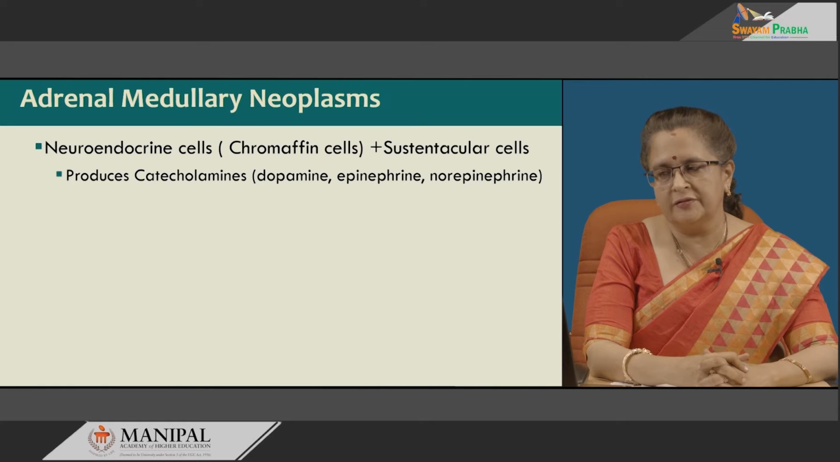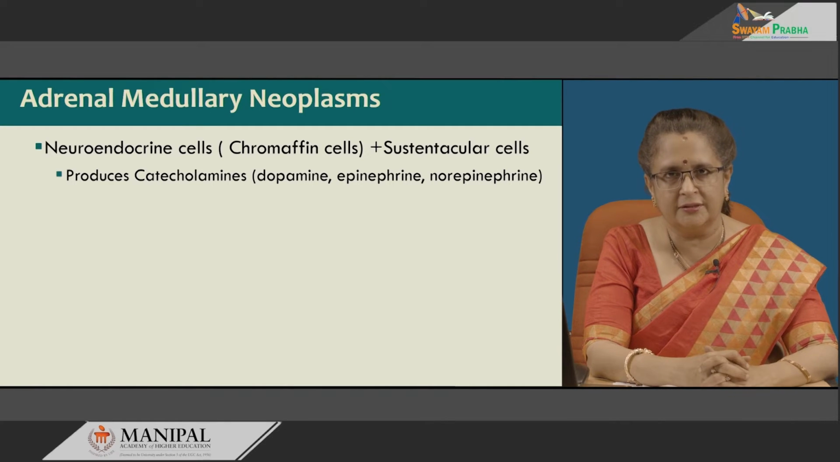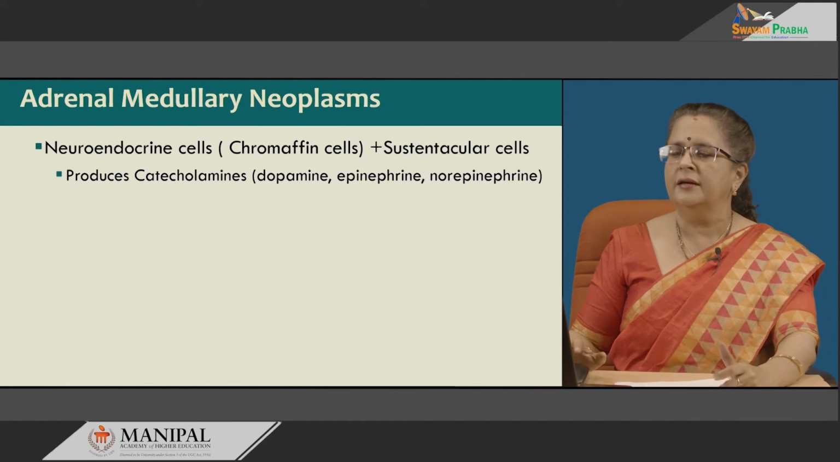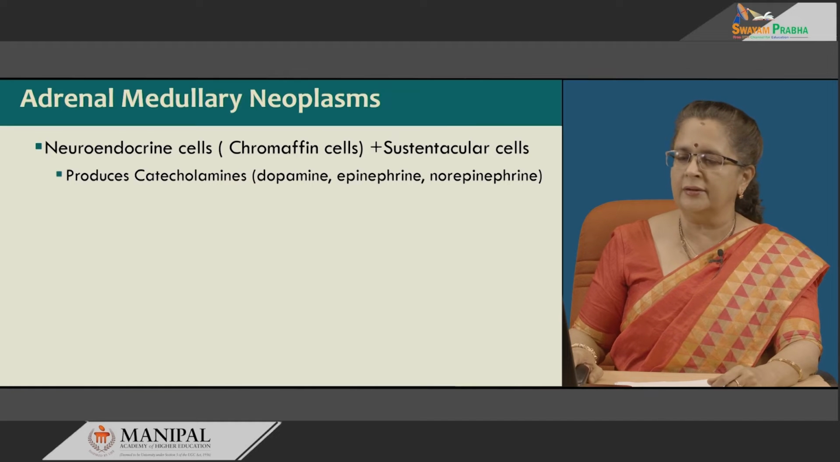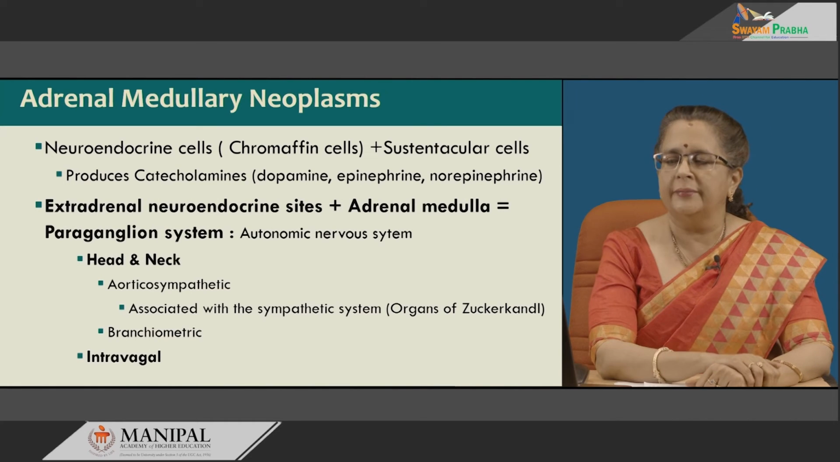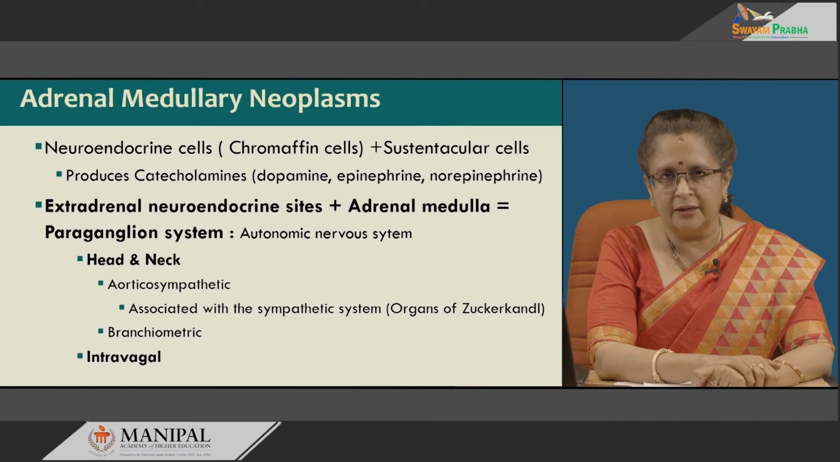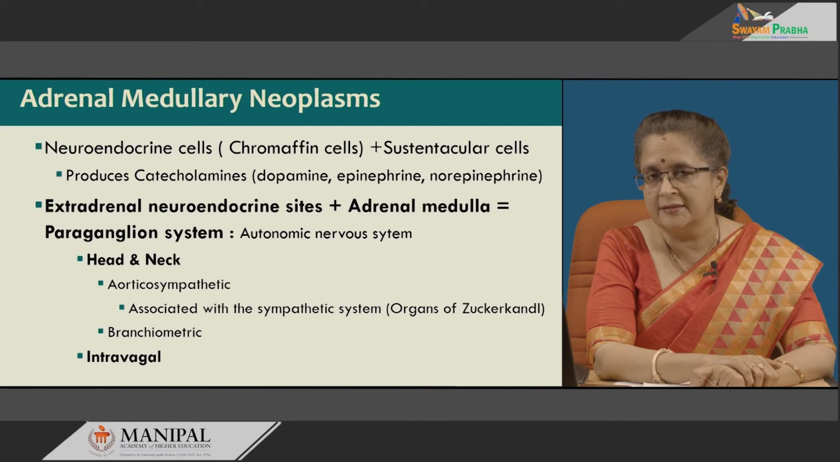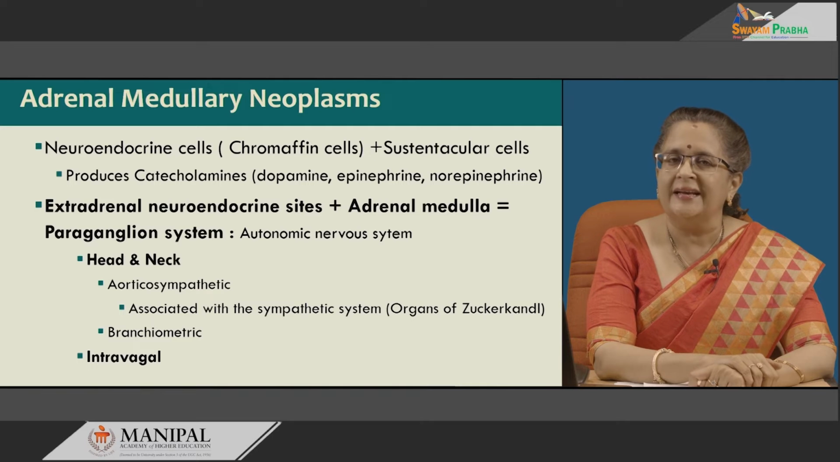So, this is composed of neuroendocrine cells, also known as chromaffin cells, and the surrounding sustentacular cells. These produce catecholamines, that is dopamine, epinephrine and norepinephrine, also known as adrenaline and noradrenaline. Now, remember that sometimes you can get similar neuroendocrine sites, like in the adrenal medulla, elsewhere in the body. So, these are known as extra-adrenal neuroendocrine sites.